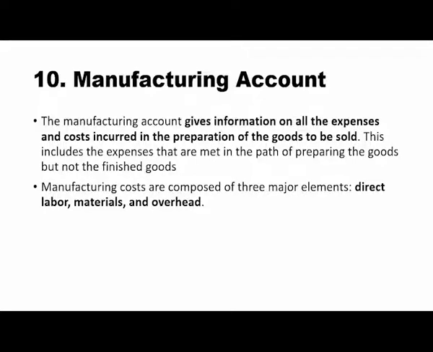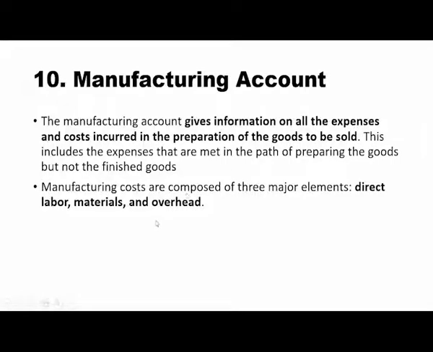So manufacturing costs are composed of three major elements: direct labor, raw materials, and overhead. So let's look at this manufacturing account using these three elements. The direct labor involved, the materials involved, and overhead expenses.